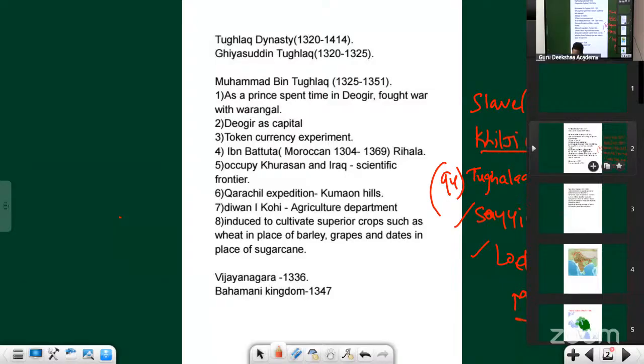See, the thing is, history books definitely talk about Razia Sultan. Don't you think there are other rulers? Like yesterday also we have seen Chandragupta's daughter, Prabhavati Gupta, who ruled this region. And there is one book written by Kalhana about Kashmir.